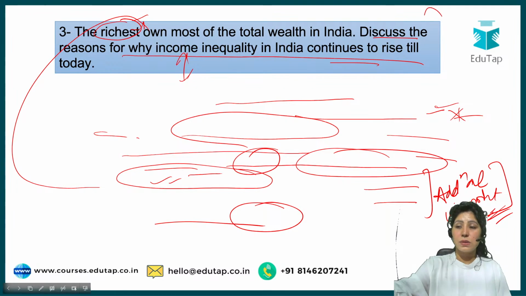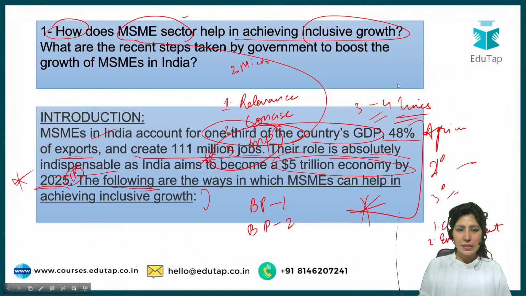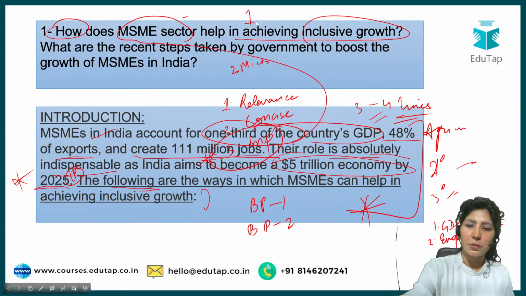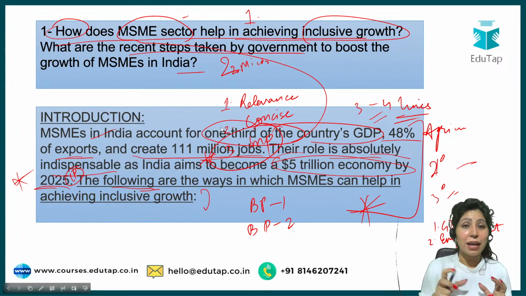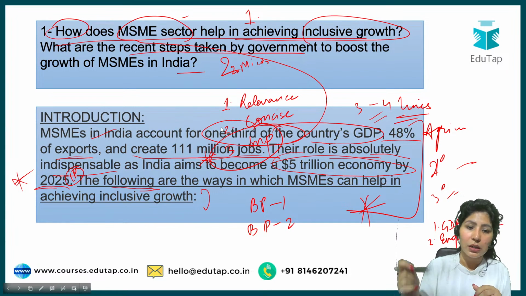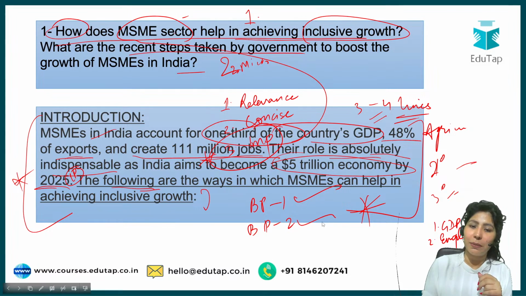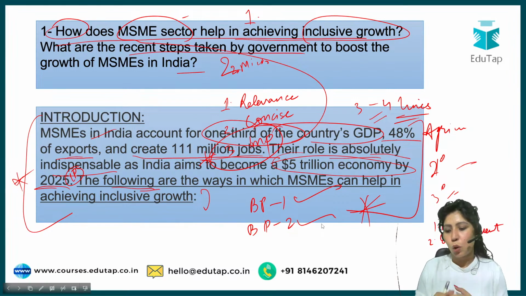So here also you can see that there are multiple parts to a question. But if I talk about this MSME sector, this is the first question, and this is the second question. And these two questions can be answered separately. They don't have to be amalgamated with some introduction. So we gave a separate introduction, then we gave a body paragraph 1, then a body paragraph 2. So your introduction will be small in this case.